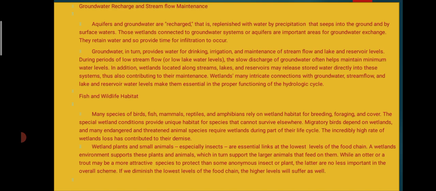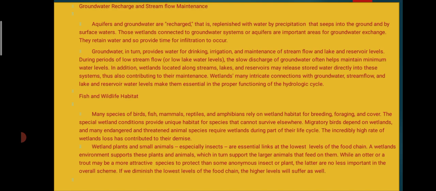Migratory birds depend on the wetland, and many endangered and threatened animal species require wetland during part of their life cycles. The incredibly high rate of wetland loss has contributed to their demise. Wetland plants and small animals, especially insects, are the essential link at the lowest level of a food chain. The wetland environment supports these plants and animals, which in turn support the larger animals that feed on them.